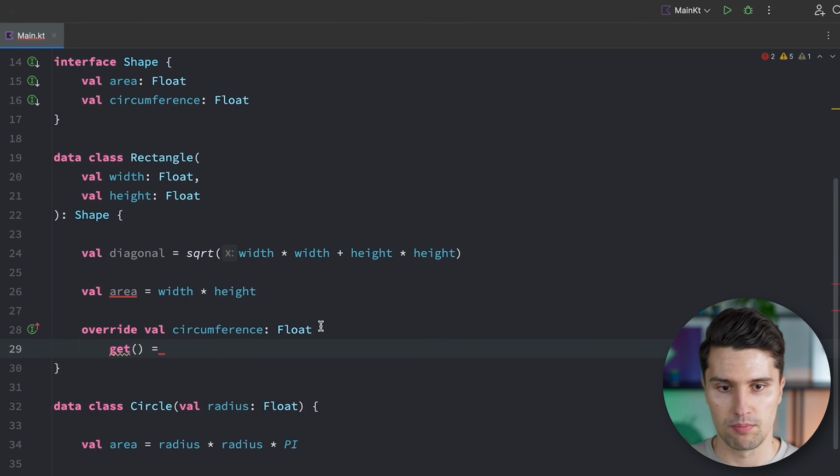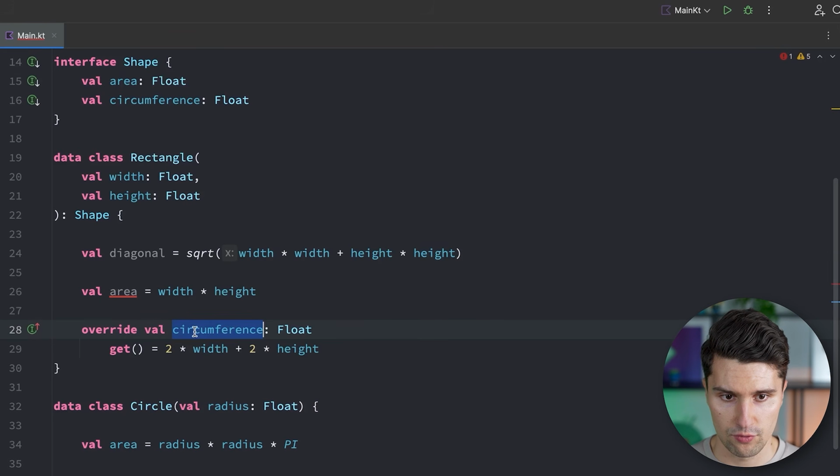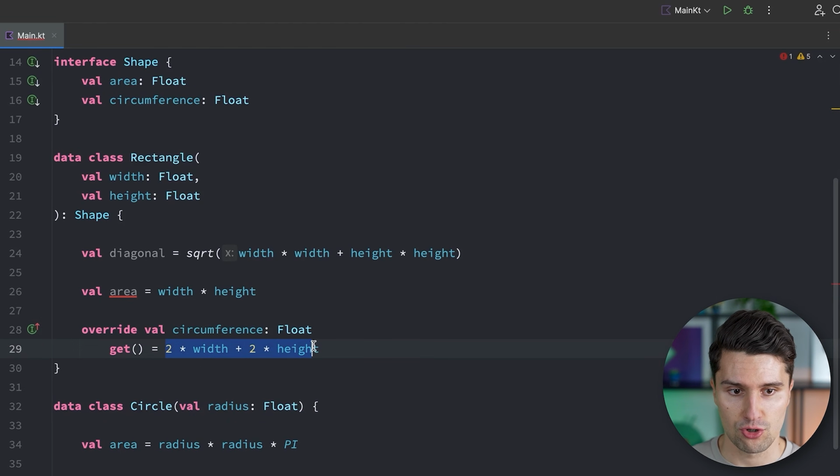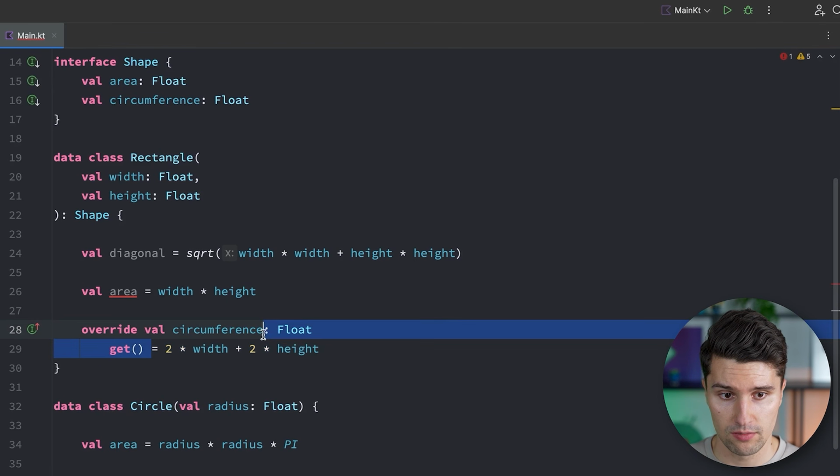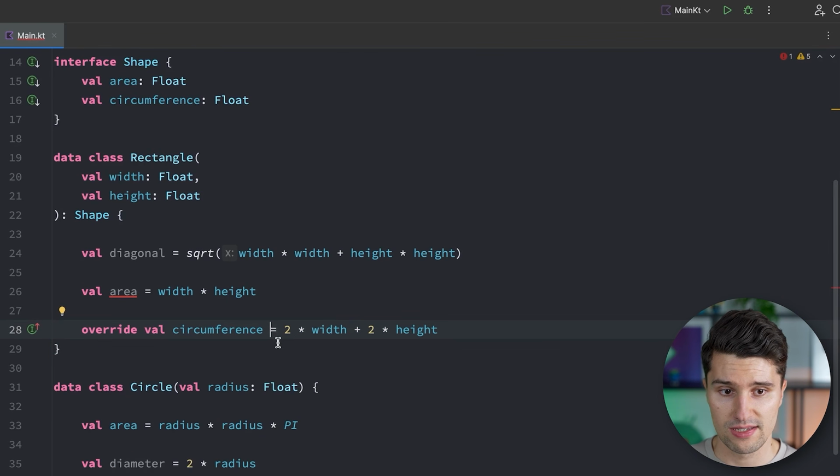So here, this would be the place where we actually define how the circumference for a rectangle is defined. And that's simply 2 times width plus 2 times height. And then whenever the circumference field is actually read in a println statement, as a function argument or so, this code will be invoked again, will be called again. We can also get rid of this getter here and just say, hey, the circumference is actually equal to this. That also works and would execute this code only once when the class is created, but not every single time the value of this field is read.